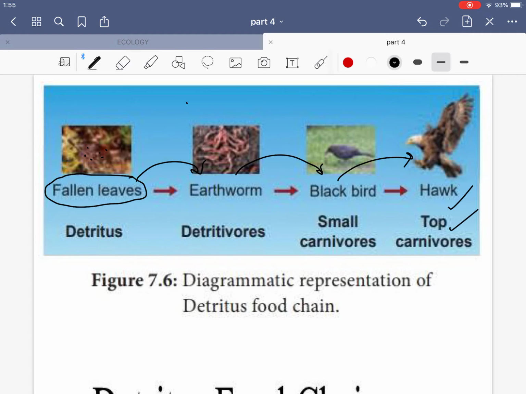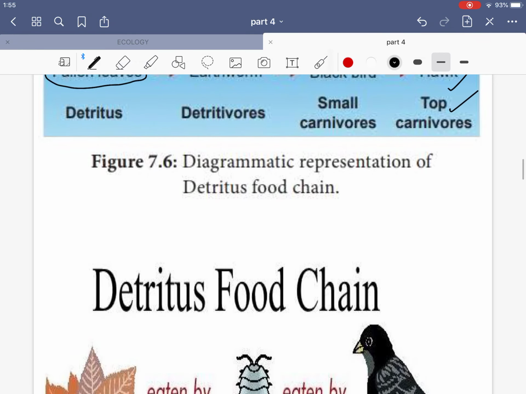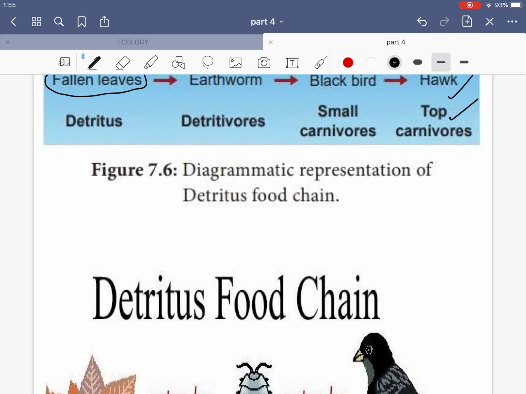Now I want to tell you here that these separate boxes are known as trophic levels. So the food chain jumps from one trophic level to another trophic level. And if I want to give you a definition, the trophic level of an organism is its position in the food chain.